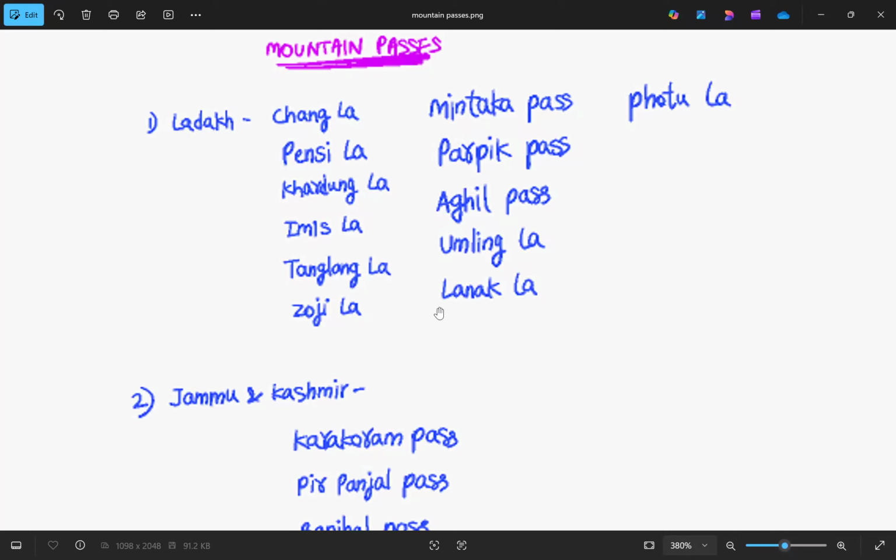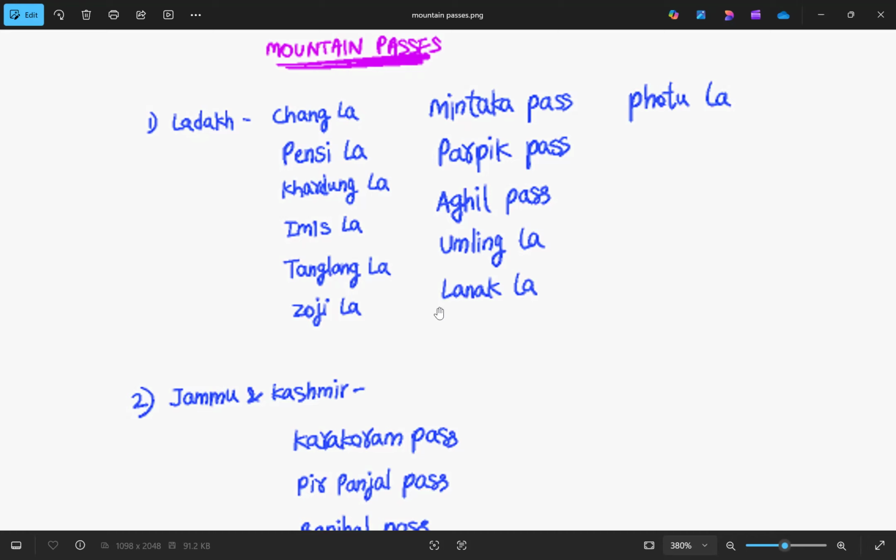First of all, what is a mountain pass? A mountain pass is basically a navigable road through a mountain range to cross them. In India, we know that the northern part of the country is almost covered with Himalayas, and also the Western Ghats of the country. These are the mountain ranges which are difficult to cross through.